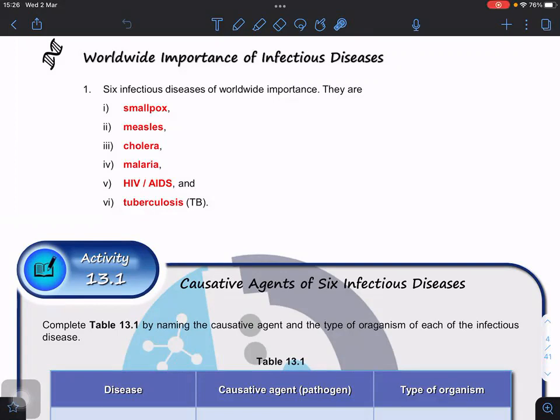Okay. So AIDS is a disease when HIV becomes active in the patient. It will weaken the immune system. So that's why AIDS stands for acquired immunodeficiency syndrome. Okay? AIDS stands for acquired immunodeficiency syndrome. Okay, and then the last one, tuberculosis.